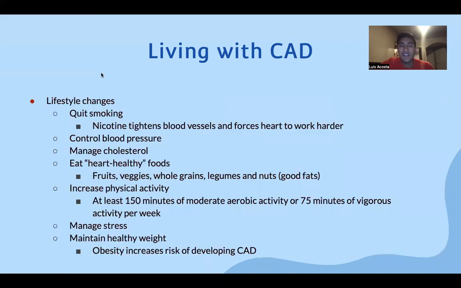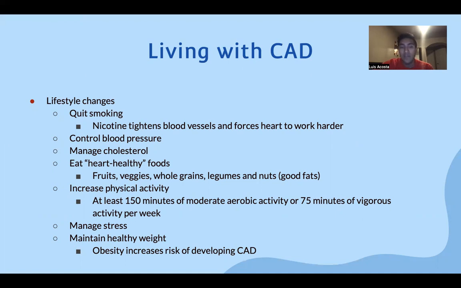So, living with CAD, now the non-surgical procedures. Lifestyle changes is the biggest one. Like I mentioned earlier, you don't want to tell someone to decrease their smoking, rather you want to tell someone to quit smoking. Nicotine has a tendency to tighten blood vessels and force the heart to work a lot harder than it should. Controlled blood pressure is another one. It goes back to the previous slides talking about blood pressure, which can narrow the arteries and make it harder for the heart to do what it has to do.